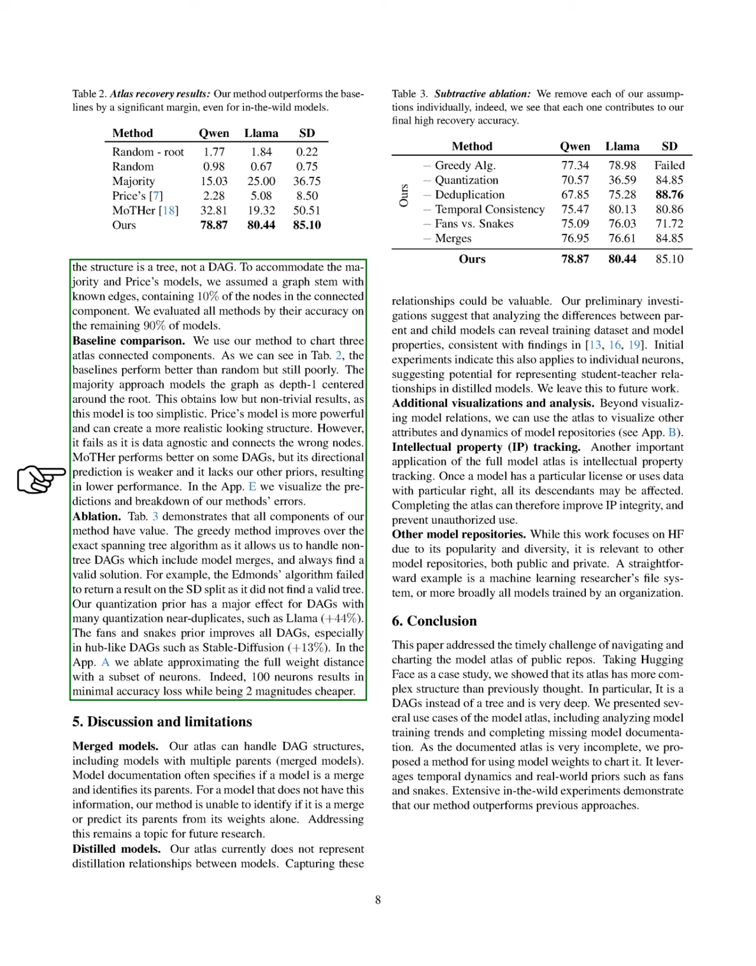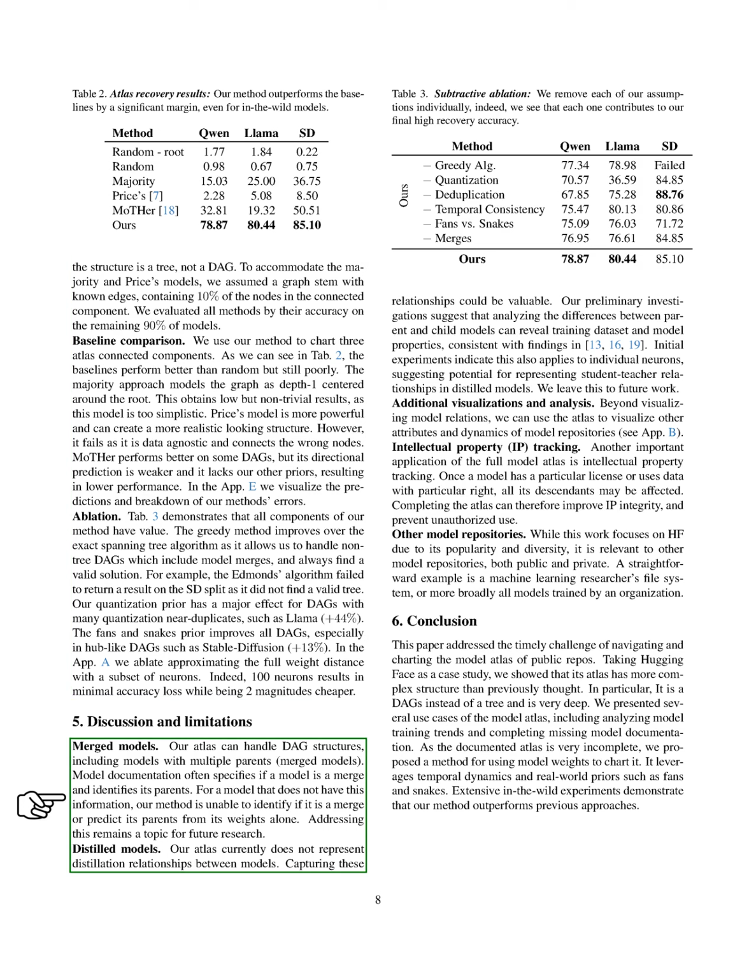of a valid tree. Our quantization prior significantly impacted DAGs with many near-duplicate quantizations, such as Llama, improving accuracy by 44%. The fans and snakes prior enhanced all DAGs, particularly in hub-like structures like Stable Diffusion, with a 13% improvement. We also explored approximating the full weight distance with a subset of neurons, finding that using 100 neurons resulted in minimal accuracy loss while being significantly more efficient.